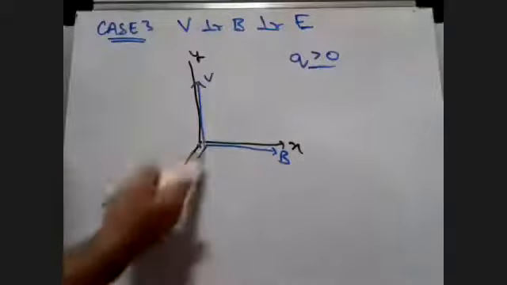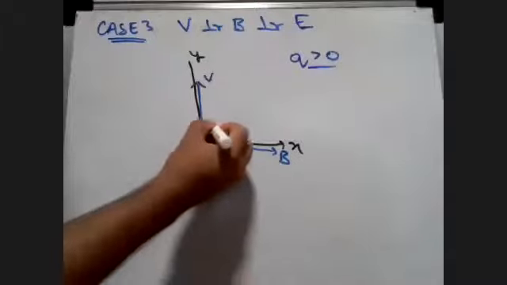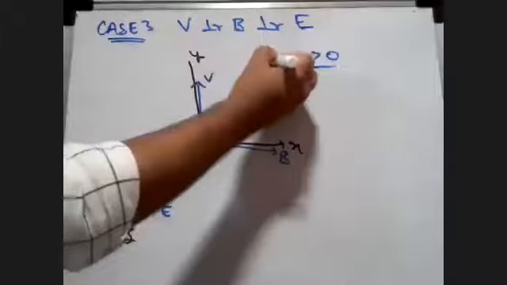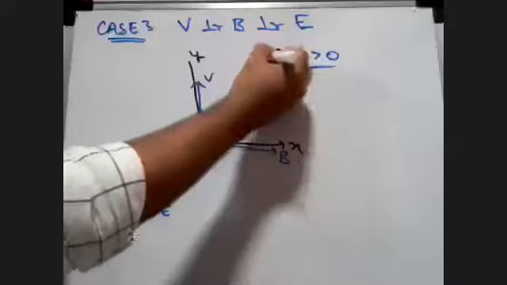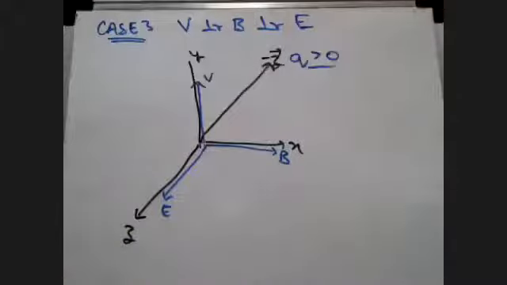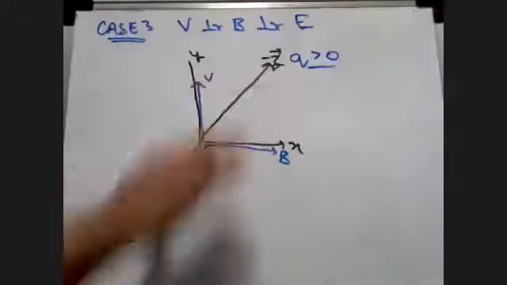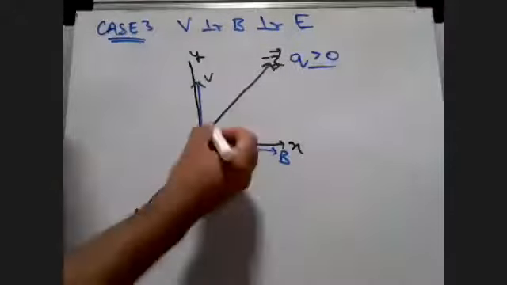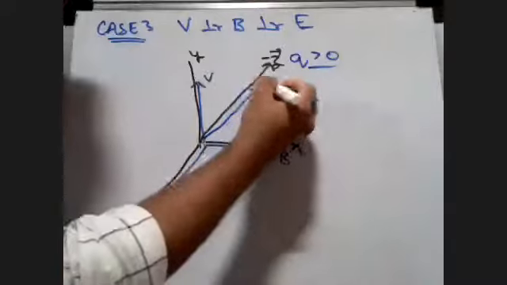Let's draw the z-axis inside also. Let's draw it like this. This is the z-axis. Let's say negative z-axis, whatever. So when we apply V cross B, we are getting a force which is inside the board. So this is our FB.